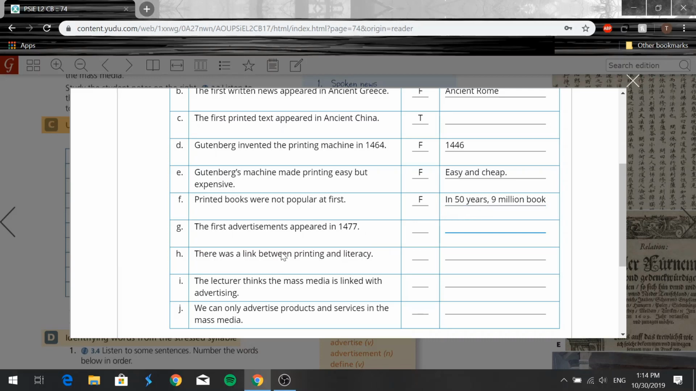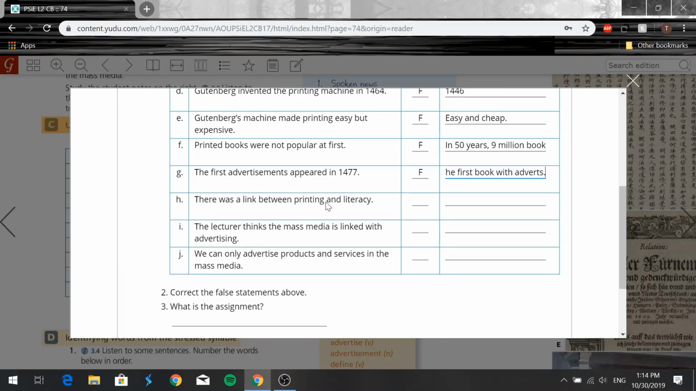Alright, we have G. The first advertisements appeared in 1477. Well, no. This one's also false. The first advertisements appeared in 1447. Well, it was the first book with adverts. So we'll say the first book with adverts. Okay? Then we have H.